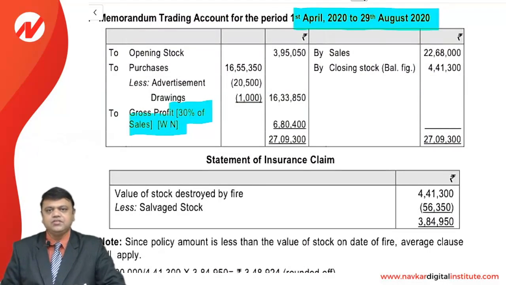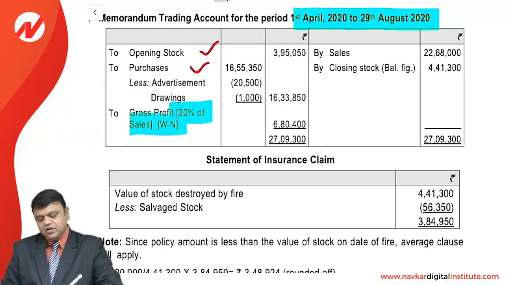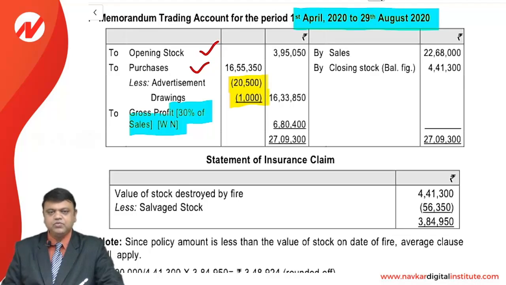Starting with the opening stock, purchases, be careful, we need to deduct 2 items over here. Number 1, the advertisement which is given in the question, and number 2, the drawings. Both will be deducted. So we will have the net purchase, that is 1633850. Sales is also given in the question, 22,68,000.